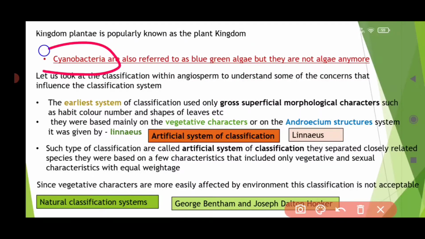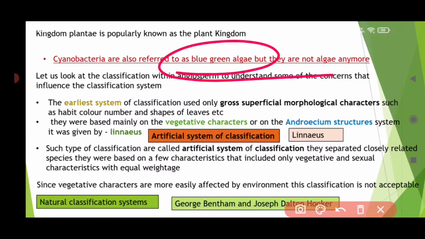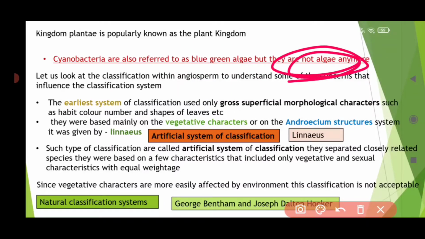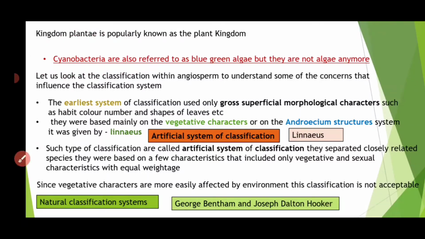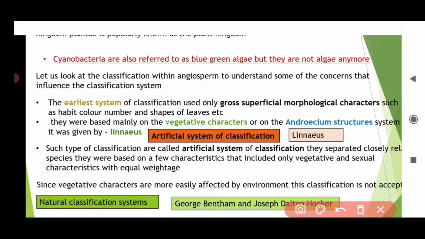A bacterium called cyanobacteria was given the name blue green algae, but it is not an algae. Why is it not algae? Because it is a prokaryote and unicellular. So cyanobacteria are bacteria, not algae. It's a misnomer, meaning a wrong name.